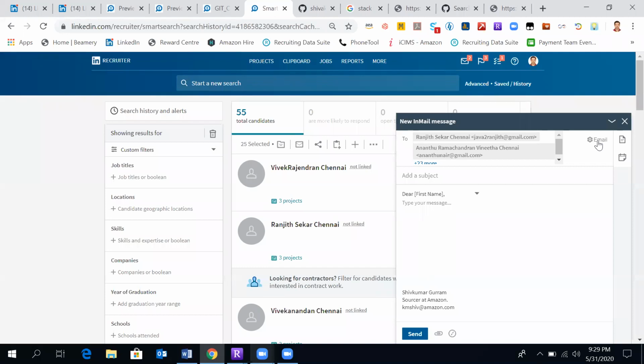And it's free. If you have the email ID of the person, or if the person is in your first degree contact, then email is not counted. It's free. And it will go as an email. It's not going as an in-mail. If you see here.